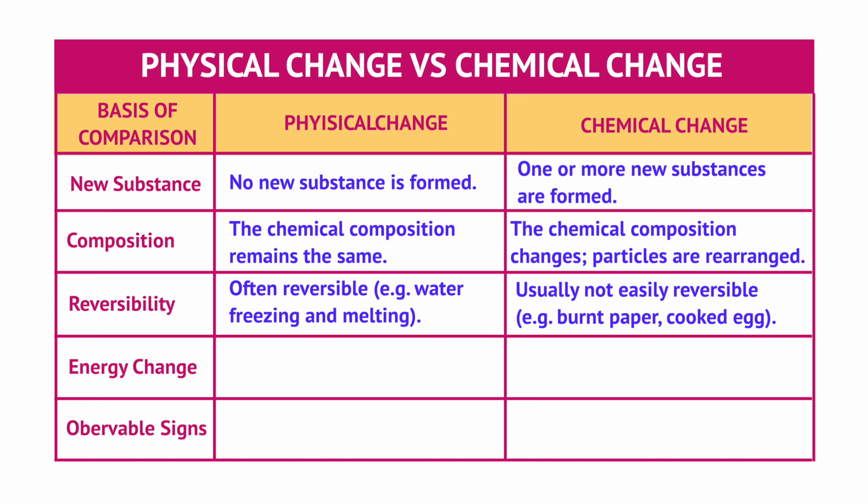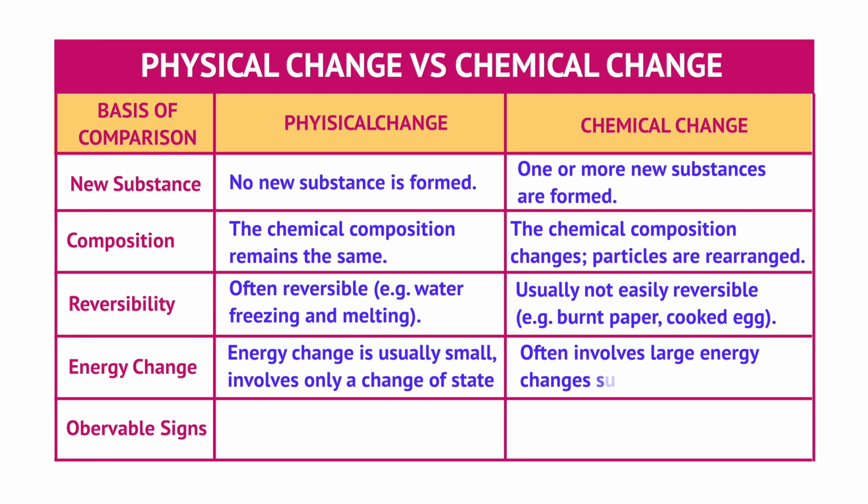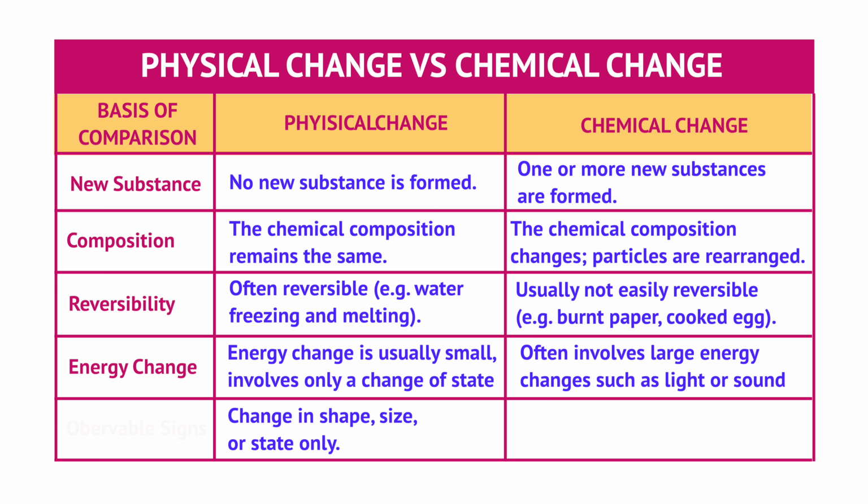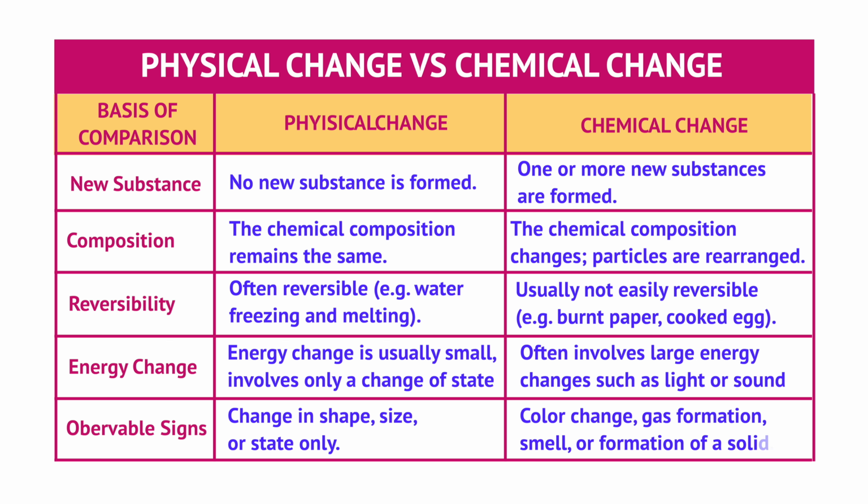Energy change. Physical: energy change is usually small or just changes state, like heating to melt or boil. Chemical: often involves bigger energy changes, release of heat, light, sound, or gas. Observable signs. Physical: mainly change in shape, size, or state. Chemical: often shows color change, gas formation, smell, or a solid forming in a liquid, a precipitate.